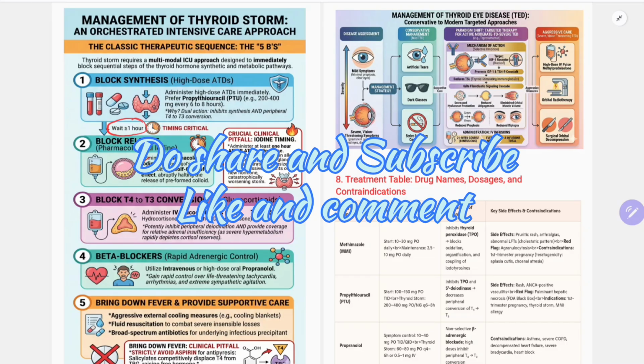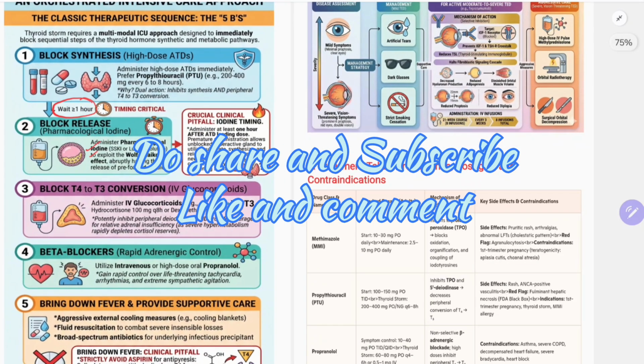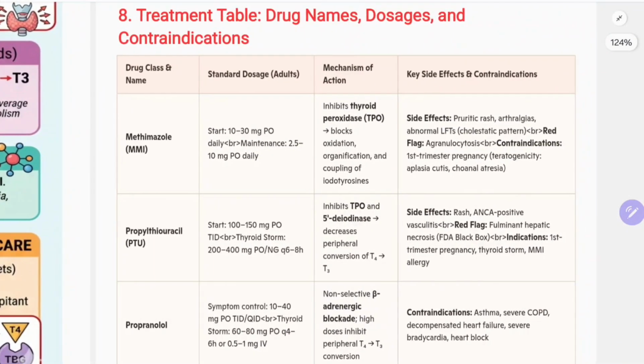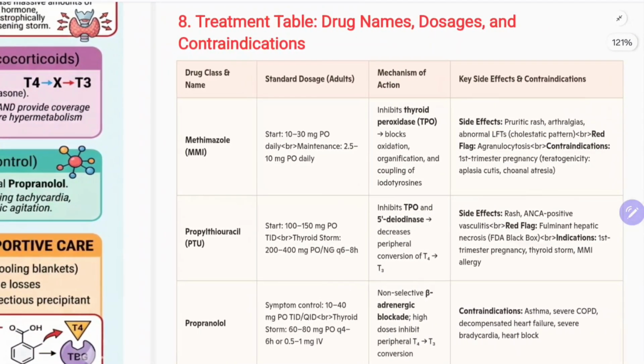So this will be the last part of hyperthyroidism. Let's finish this topic of hyperthyroidism. Let's begin with the name of Almighty. So, the treatment table: drug names, dosages, and contraindications. These two are thionamides, and this is a beta blocker.